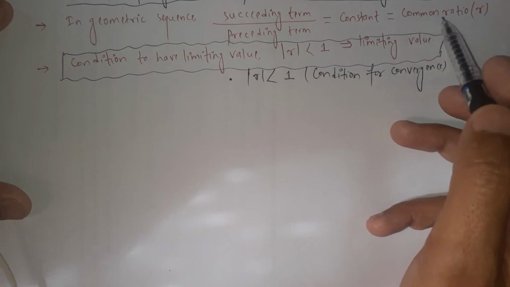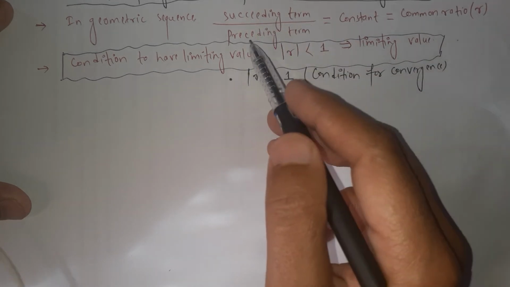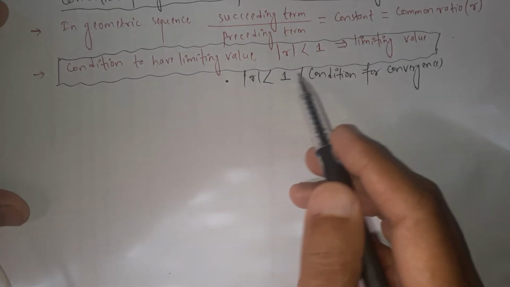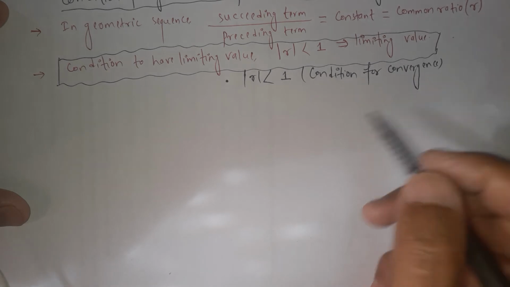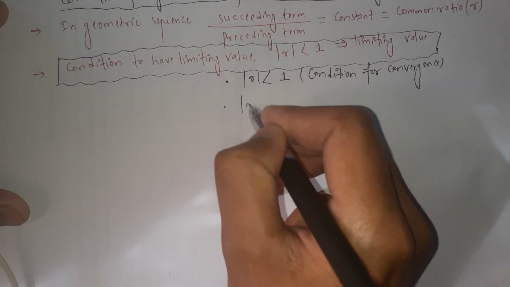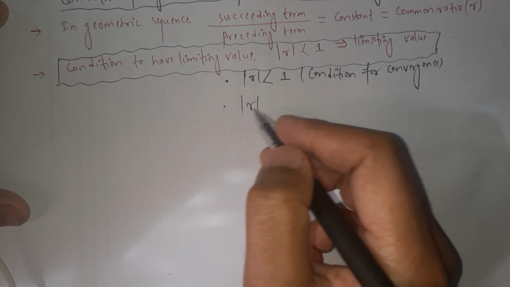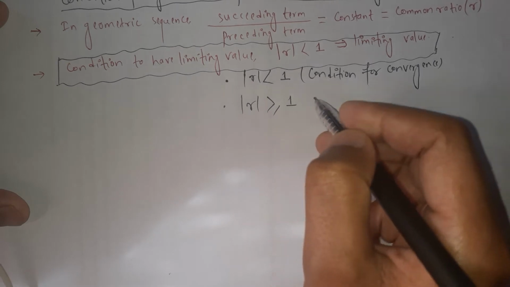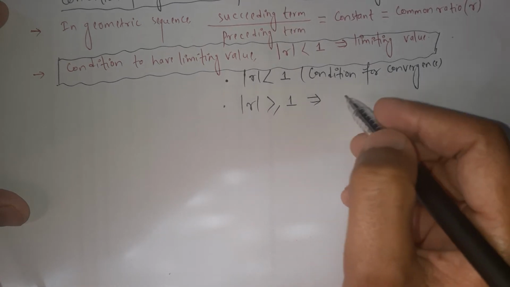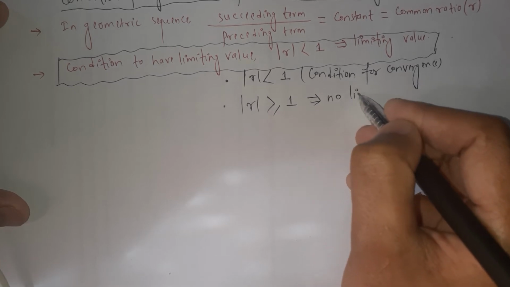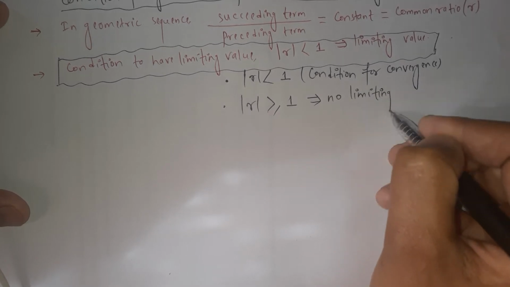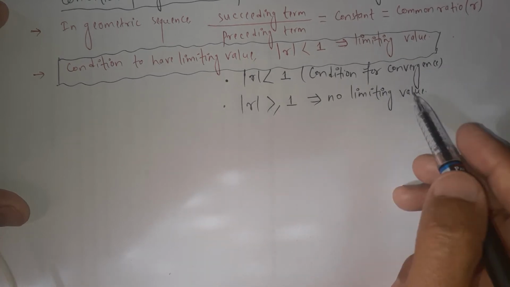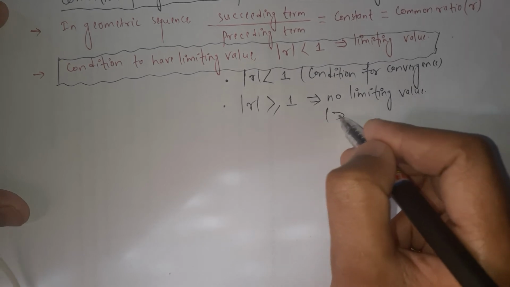Here we define the common ratio, which is the ratio of the succeeding term over the preceding term, and here we write the conditions for the limiting value, or the conditions for convergence. If the absolute value of the common ratio is greater than or equal to 1, then that implies the sequence will have no limiting value. This is the condition for no limiting value, or it is also the condition for divergence.